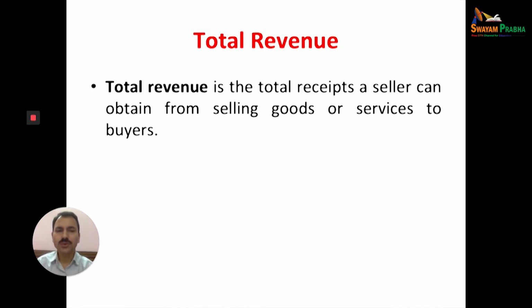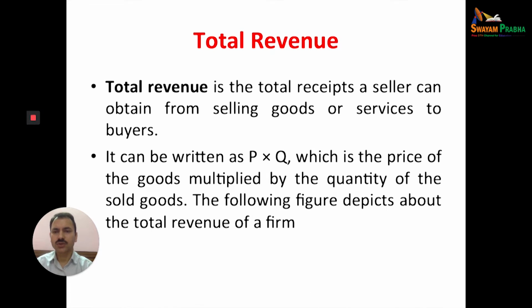Total revenue is the total receipts a seller can obtain from selling goods or services to the buyers. That is the total revenue. It can be written as P multiplied by Q, where P means price and Q the quantity: the price of the goods multiplied by the quantity of goods sold is equal to revenue.